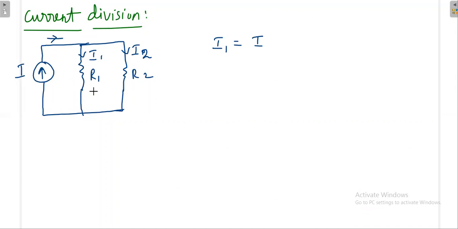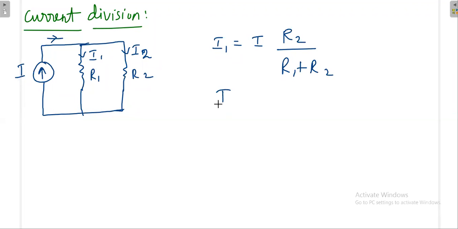One thing is clear: when your resistance is less, you will get more current. Out of these two resistances, which resistance will get more current and which will get less current depends on the resistance value. If your resistance is less, you will get more current. So I1 is equal to I into opposite resistance divided by total resistance.